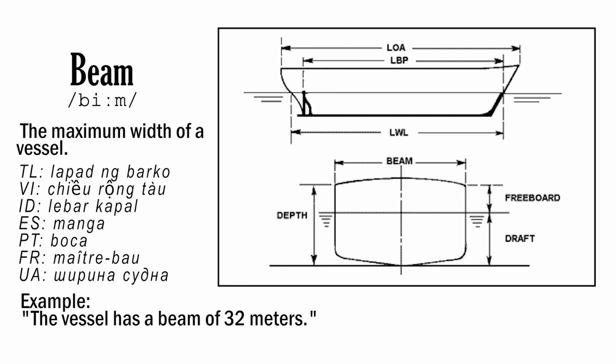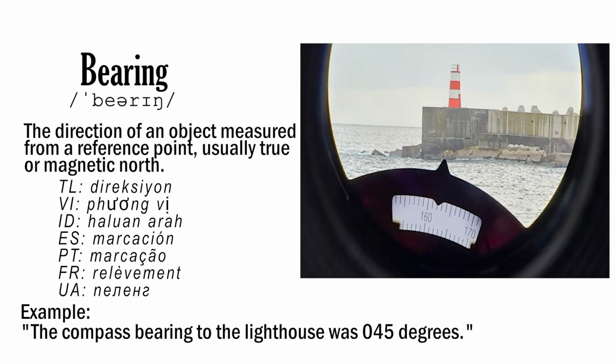Beam. The maximum width of a vessel. Example, the vessel has a beam of 32 meters. Bearing. The direction of an object measured from a reference point, usually true or magnetic north. Example, compass bearing to the lighthouse is 045 degrees.